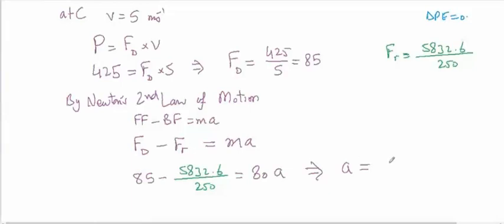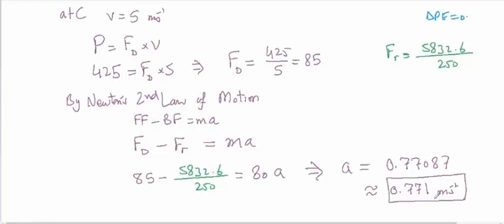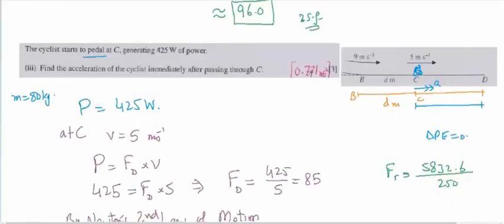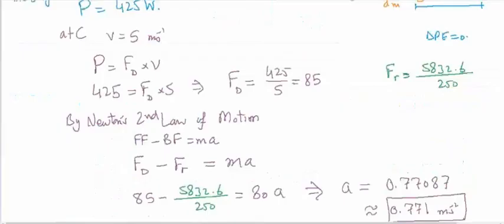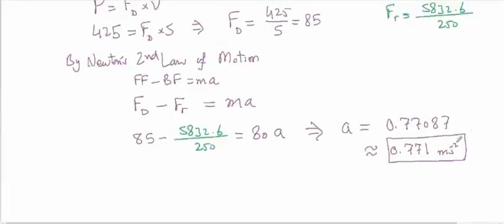So we got the acceleration equal to 0.77087, which we round to 3SF, 0.771 meters per second square. Okay, so this is the result. See, that is the same as what we wrote here? Yeah, so 0.77 meters per second square. So this is the question.